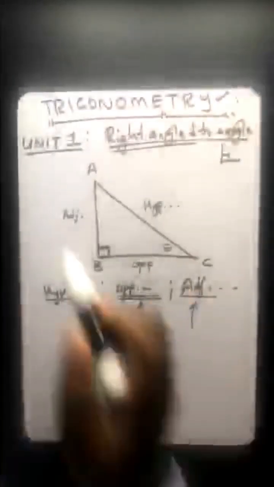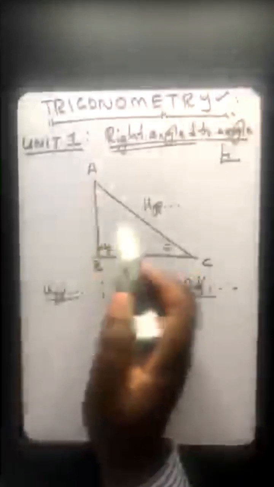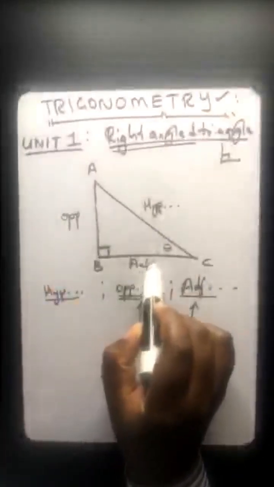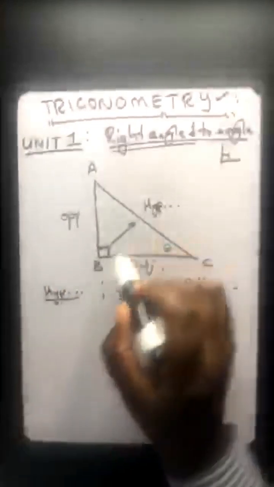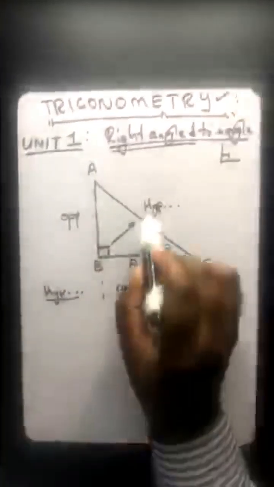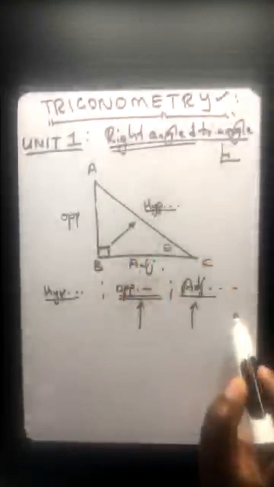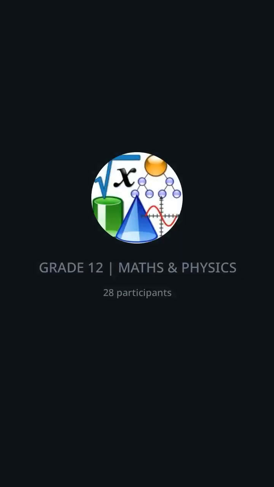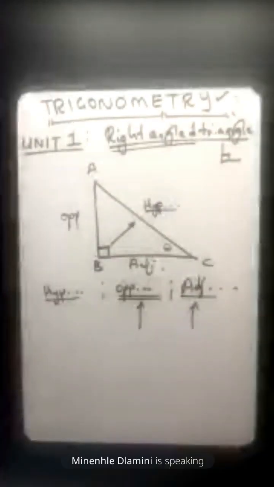If I now put the reference angle there, can you see? That means this side changes, and then this is going to be opposite, this is going to be adjacent. But this one, which is opposite to the 90-degree angle, doesn't change. It's the obvious or the easy side. Minentle, does it make 100% sense, honorable member? Yes, sir.